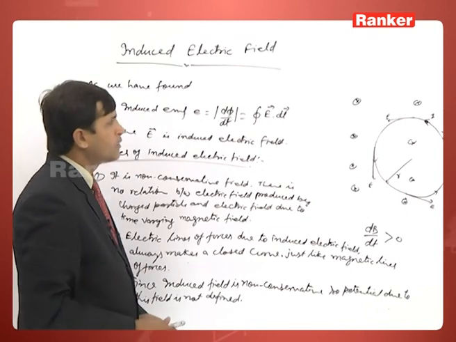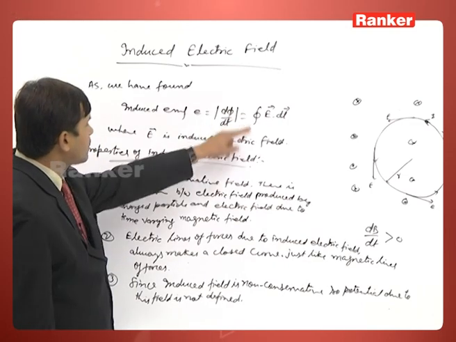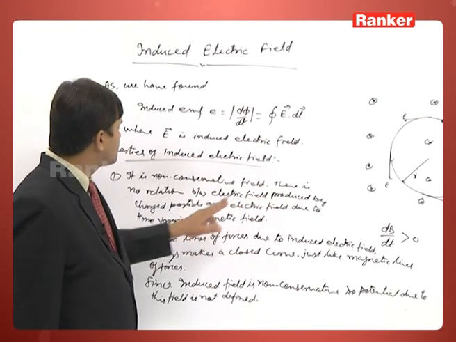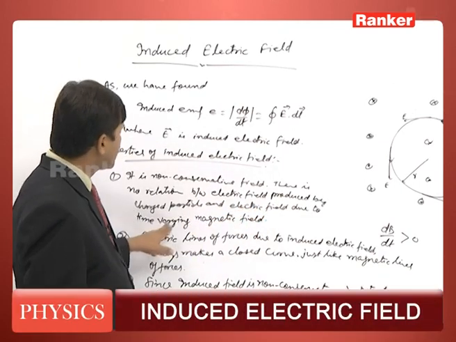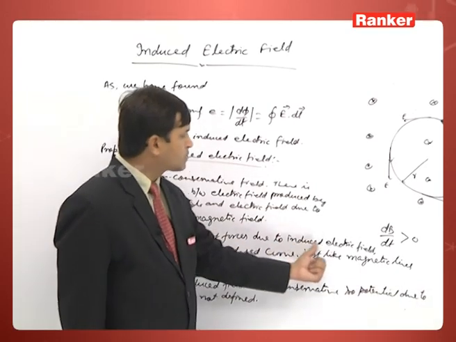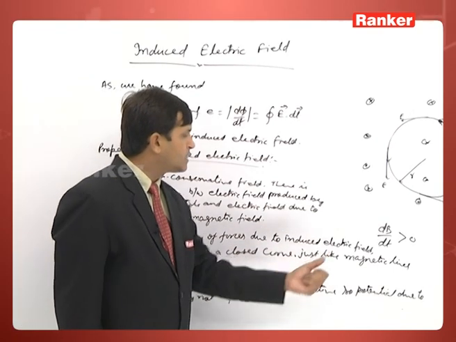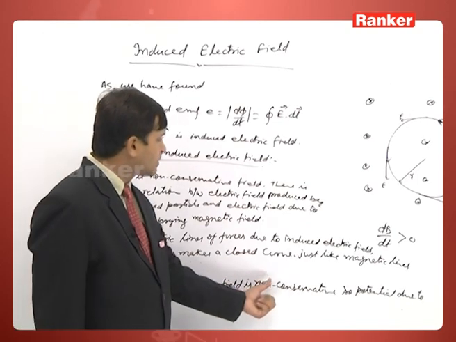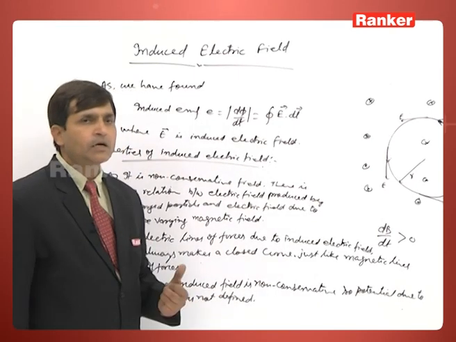So, these are the main points related to the induced electric field. First, it is a non-conservative field and there is no relation between the electric field produced by a charged particle and the electric field due to a time varying magnetic field. Second, electric lines of force due to the induced electric field always make a closed curve, just like magnetic lines of force. Third, since the induced field is non-conservative, the potential due to this field is not defined.